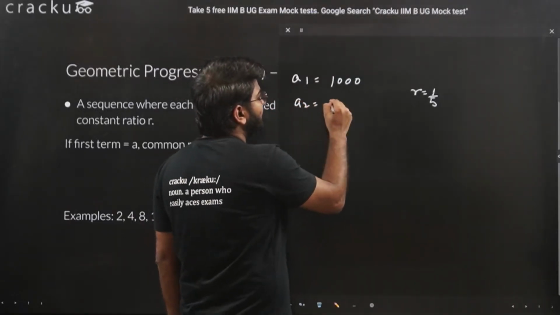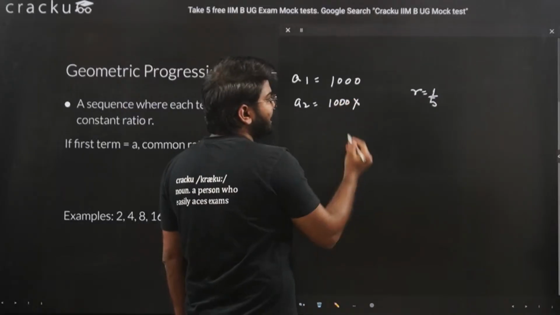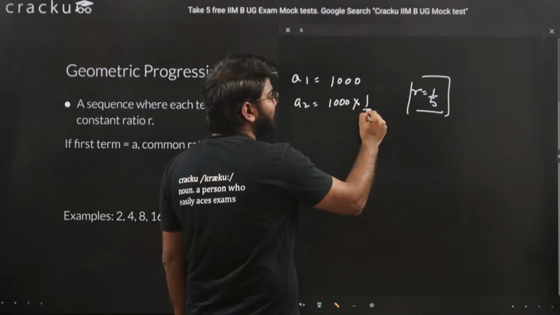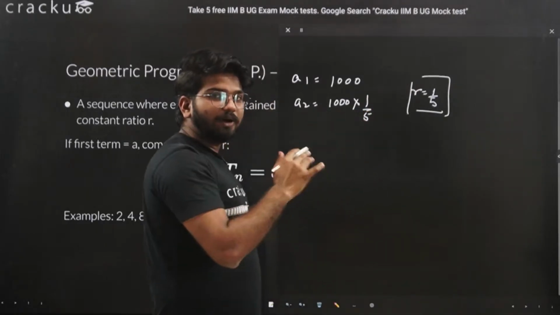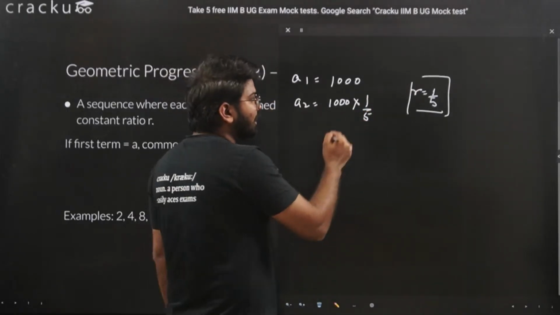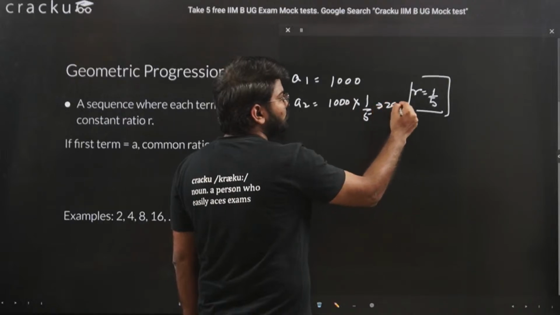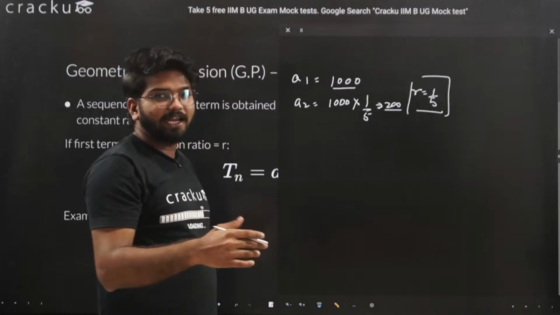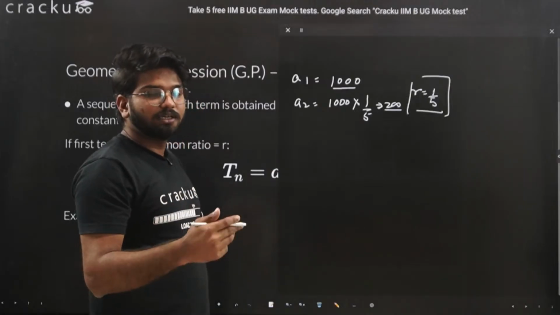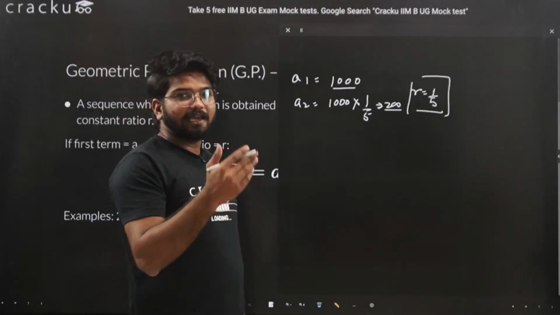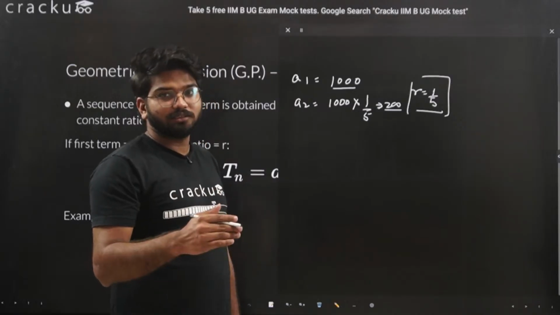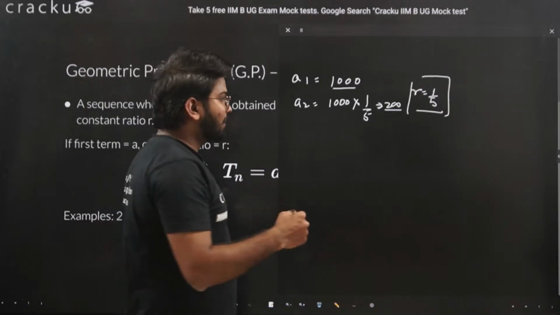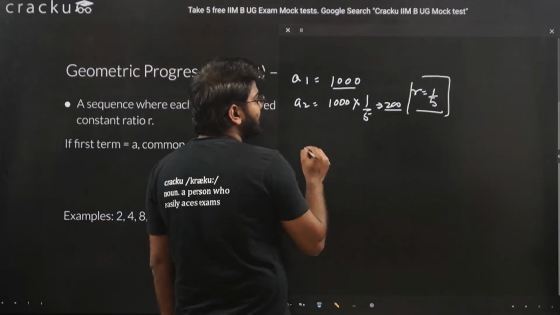A2 will be 1000 into 1/5. You might think that the value is divided, and the result is 200, but actually you have multiplied it with a proper fraction. Whenever you multiply any previous term with a proper fraction, the value gets divided. So here we have 200.